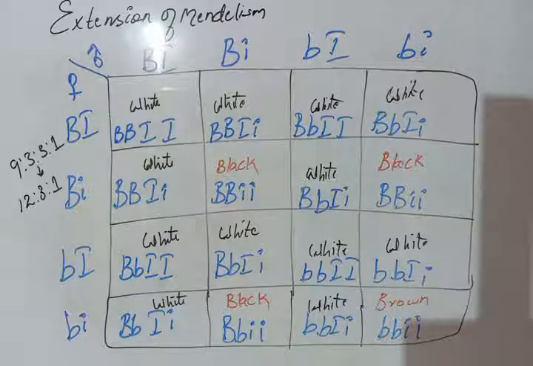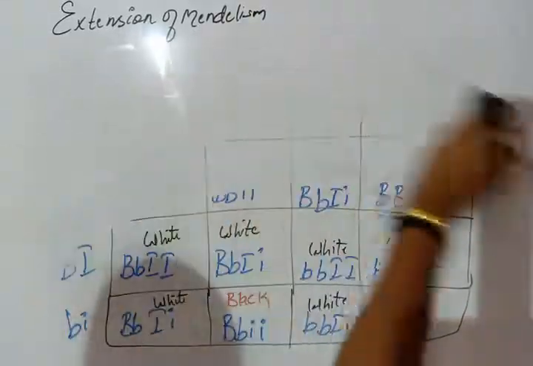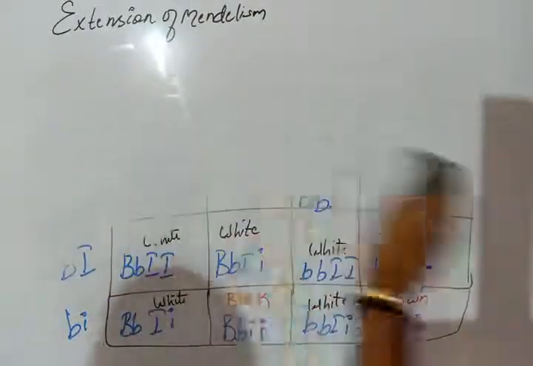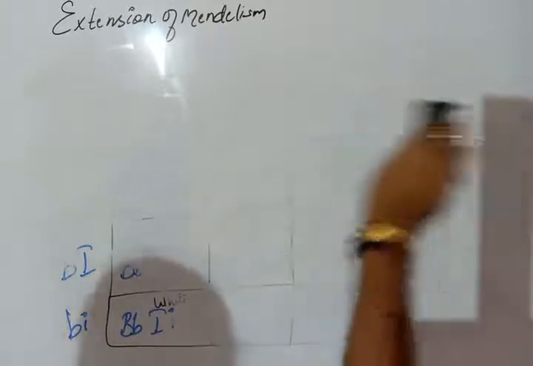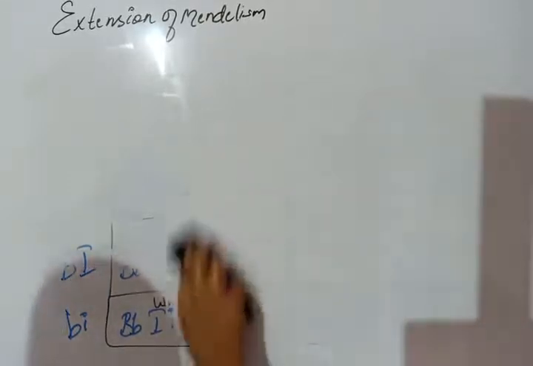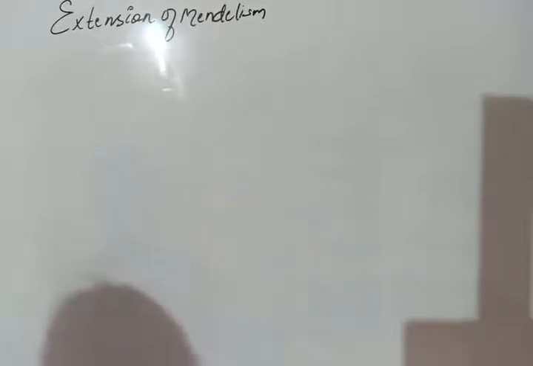Okay, then recessive epistasis is also there. So for dominant epistasis, the example is the hair color of dog. And some more examples are there for dominant epistasis, that is fruit color in summer squash.